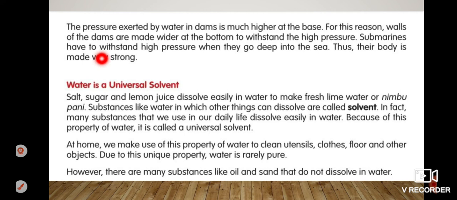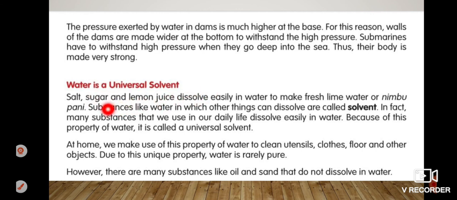So children, let's read this. The pressure exerted by water in dams is much higher at the base. For this reason, the walls of dams are made wider at the bottom to withstand the high pressure. Submarines have to withstand high pressure when they go deep into the sea. Thus, their body is made very strong.